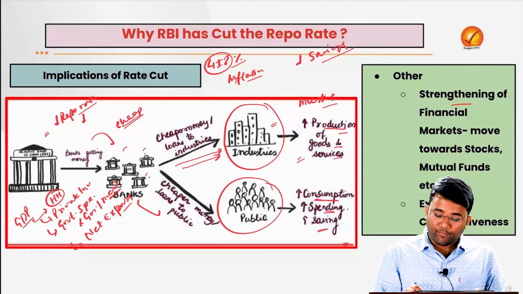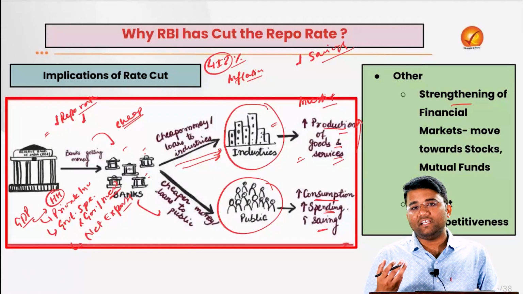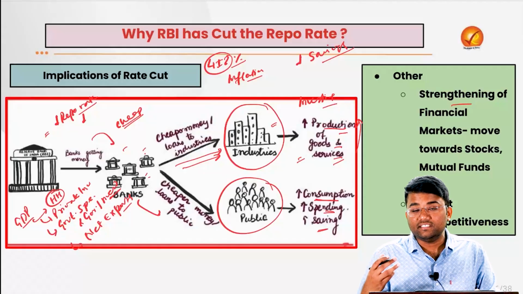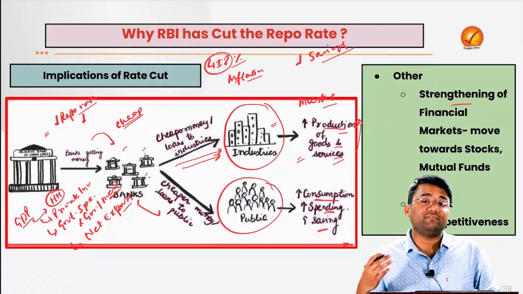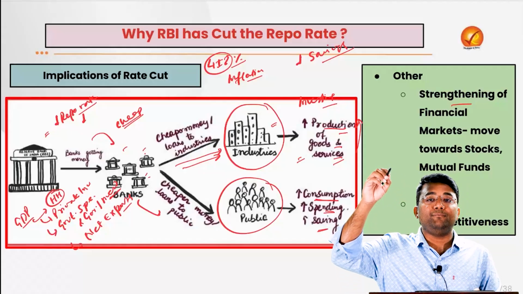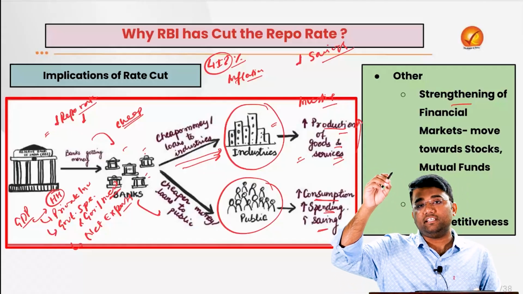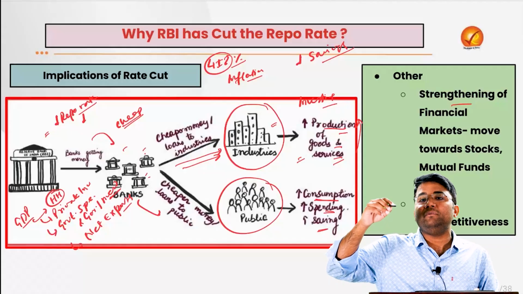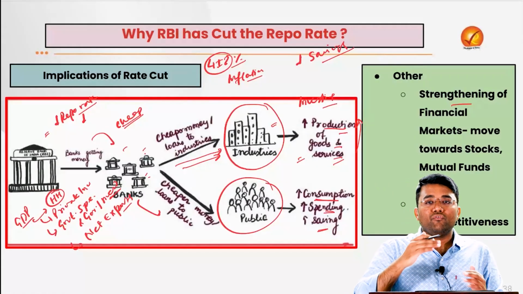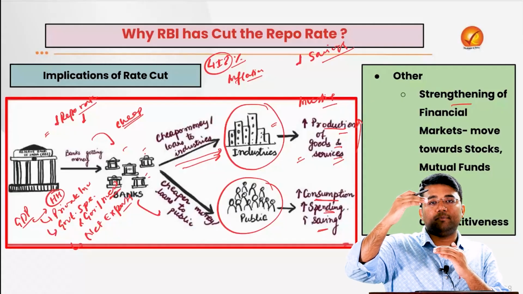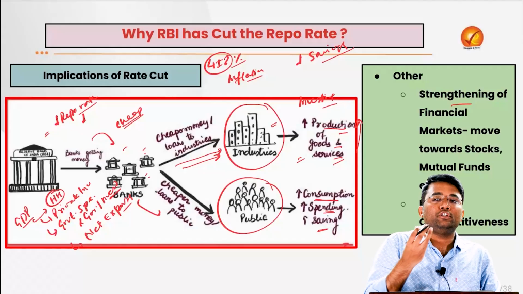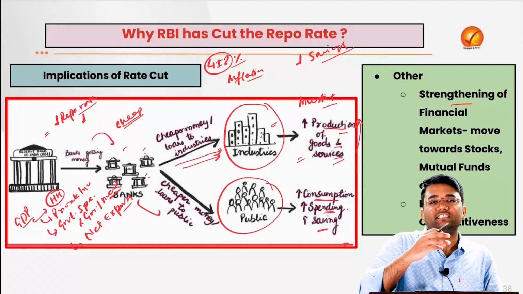Why? Because when the production of goods and services increases, the profitability and revenue of the companies will also increase, and when the financials of the company improve, that will also increase the stock prices of the company. When stock prices increase, more and more people will be interested in investing in the stocks of these companies, and with the increase in the stock price of that particular company, the people will also be able to get some profit in the same proportion as the stock price is